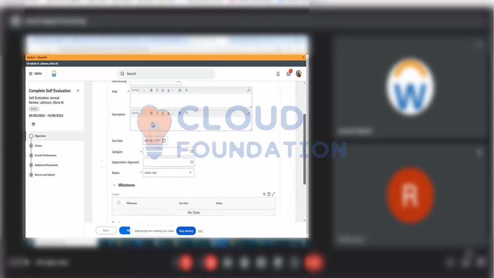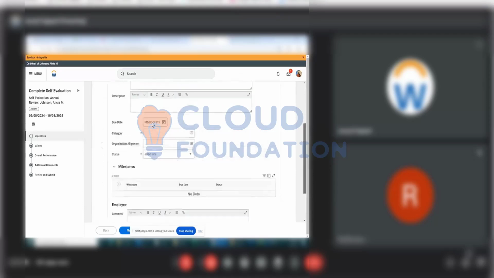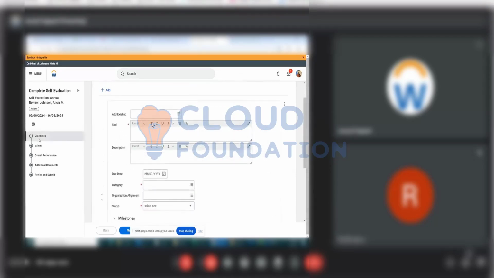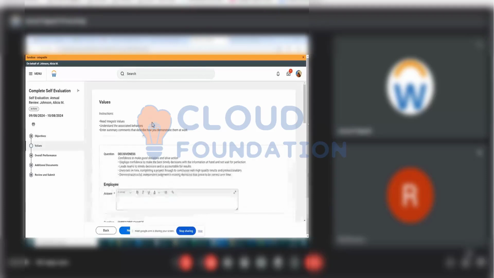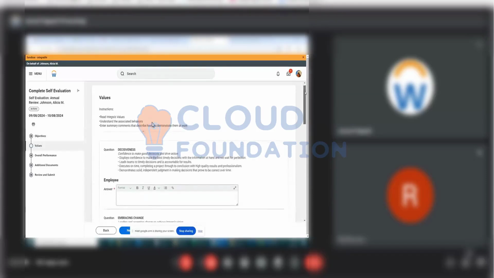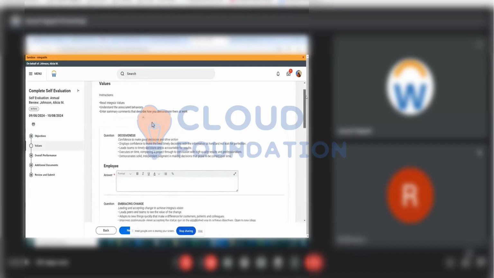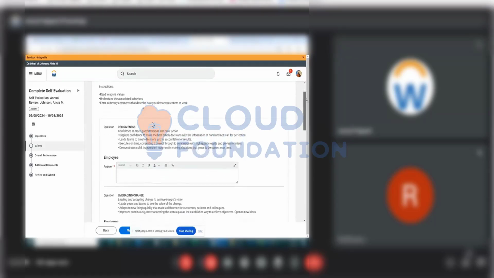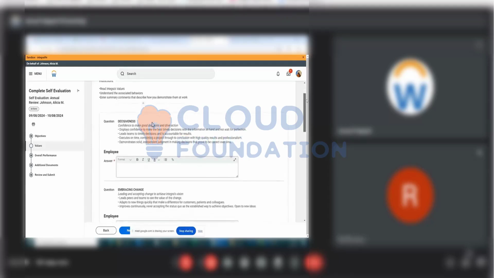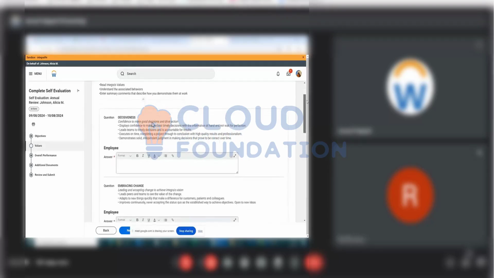Go to values. So normally if you look into the values section, they have mentioned some questions. From the configuration perspective, they will give you some questions and say, we want all these questions on which their employees are going to answer. Like talking about the first question, decisiveness, they have mentioned a few things with respect to it, depending upon which the employee should answer.